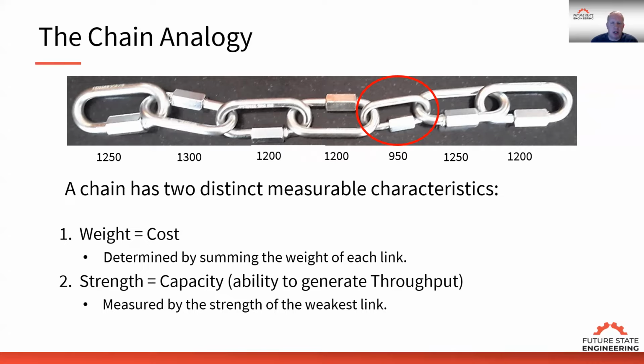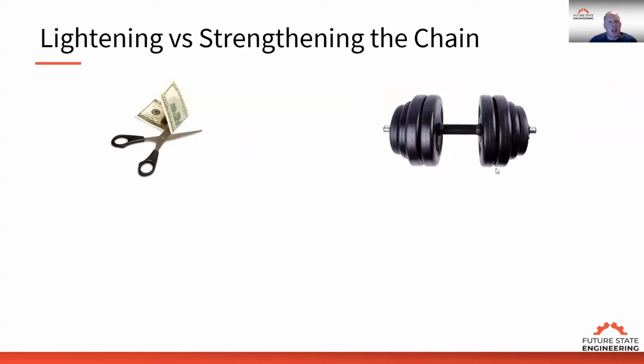So what implications does that have for us when we're trying to drive profitability of the organization? If I look at the chain and I look at strengthening the chain or weakening the chain, of course, the goal of every organization is to make the chain stronger, not make the chain lighter. So I want to say that again. The goal of every organization is to make the chain stronger, not to make the chain lighter. But making the chain lighter is sort of a cost-cutting mentality. Making the chain stronger is strengthening that weakest link.